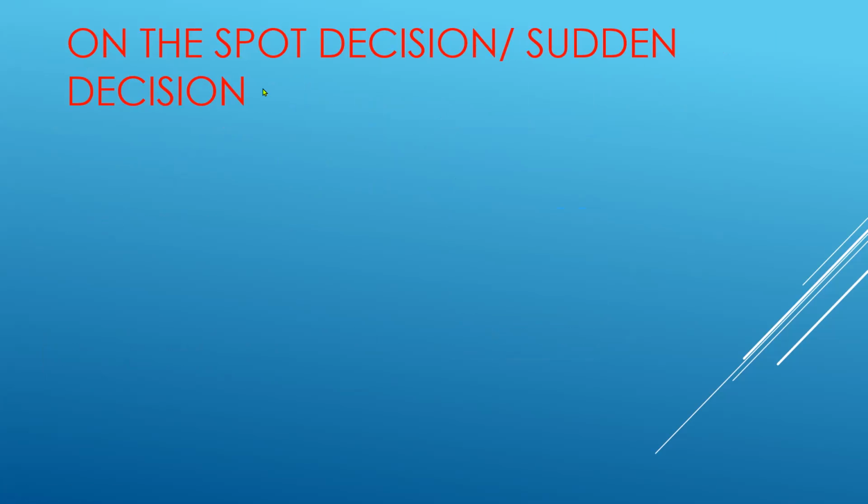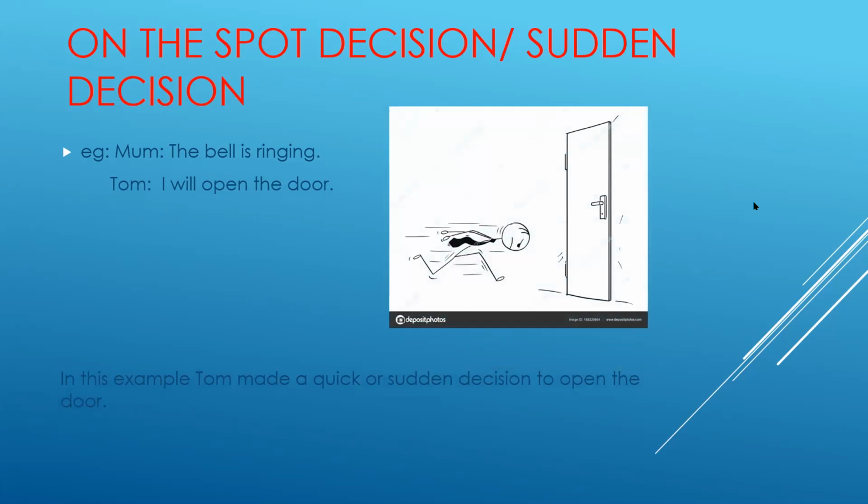On the spot decisions or sudden decisions, it means that I took the decision of doing something now. Mom, the bell is ringing. Tom, I will open the door. So we have a conversation here between two people, a mother and her son. The mother is telling her son that the bell is ringing. So he had the decision to go and open the door now. As you can see, he's running to open the door.